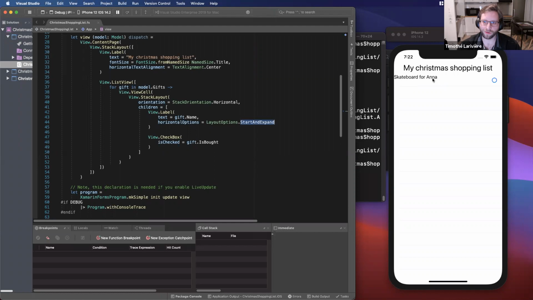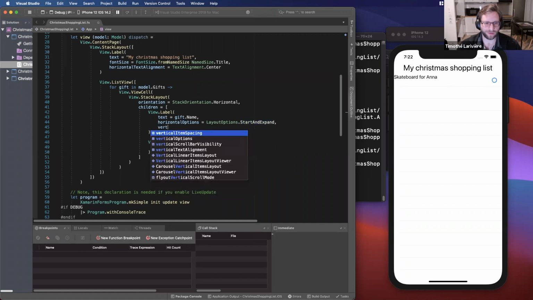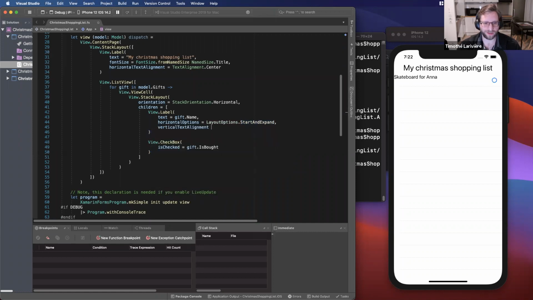It expands, it takes all the remaining place, so it really pushes the checkbox to the right. And I would just center vertically, so I can go on and say vertical text alignment center. Now it's centered.